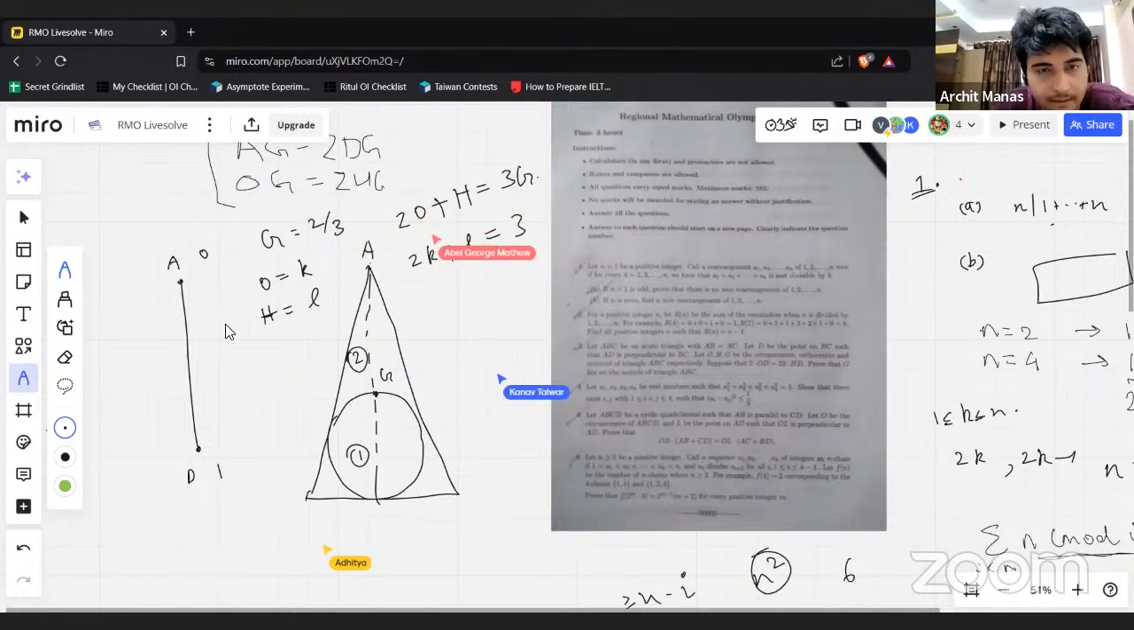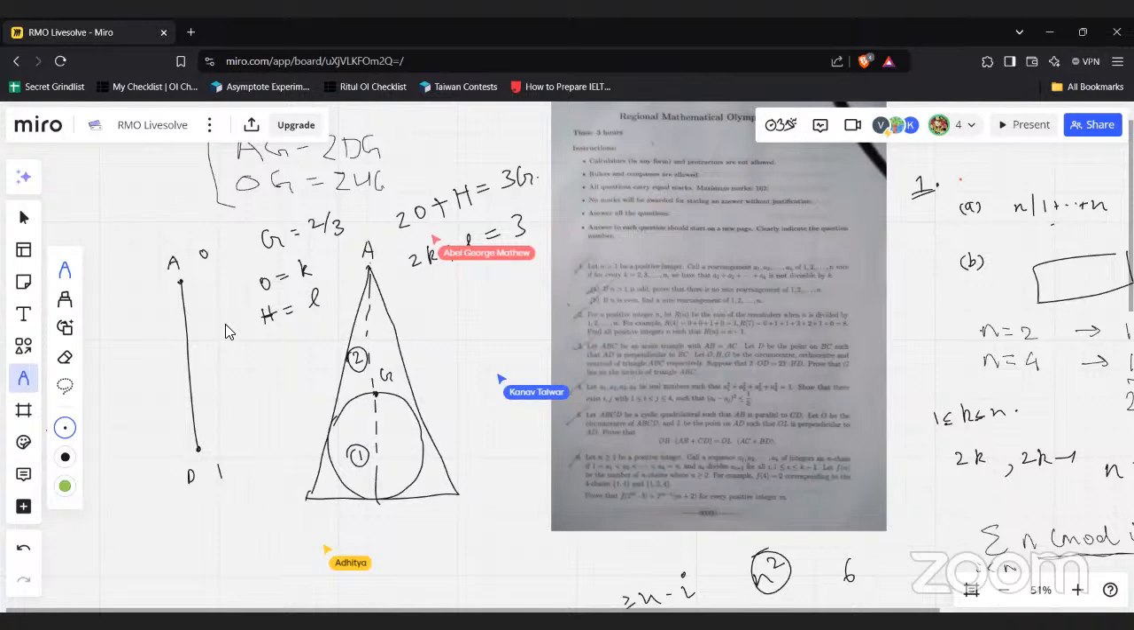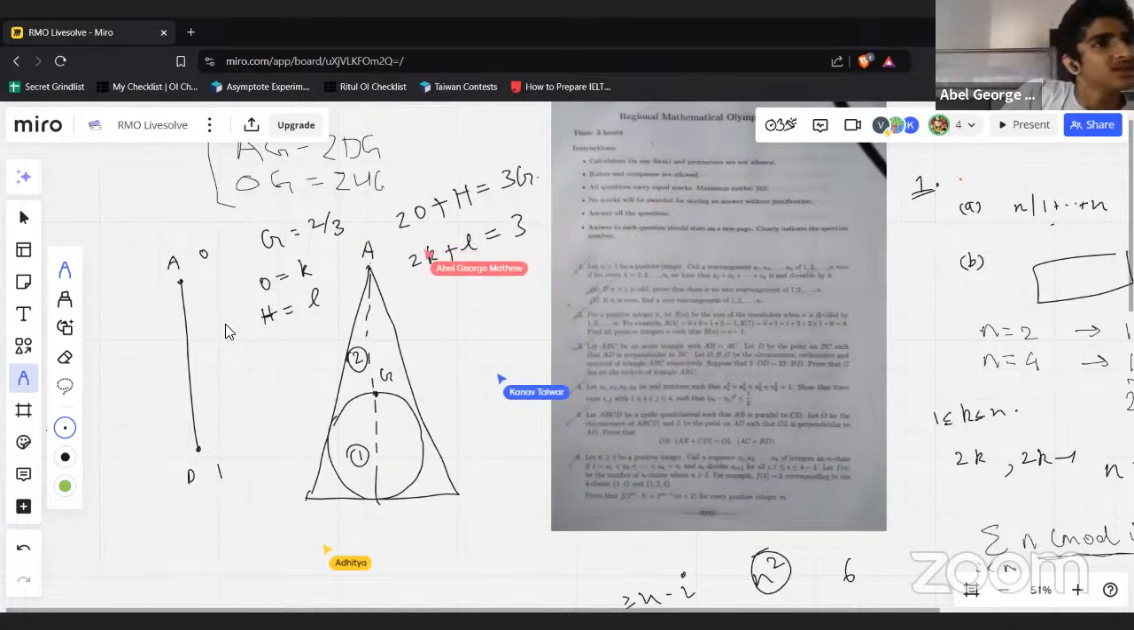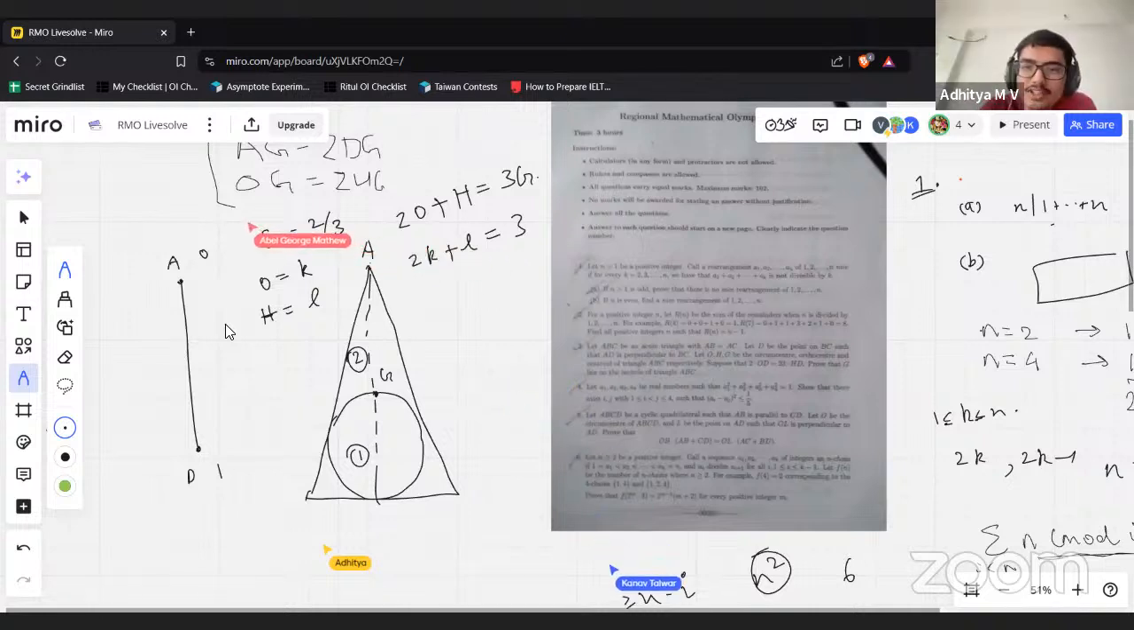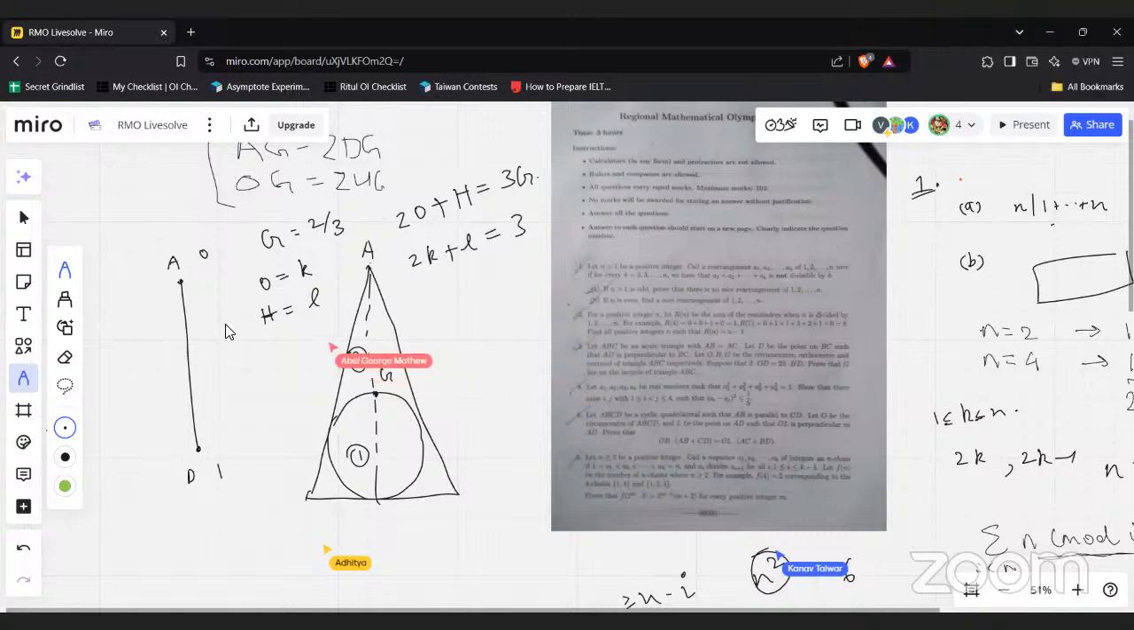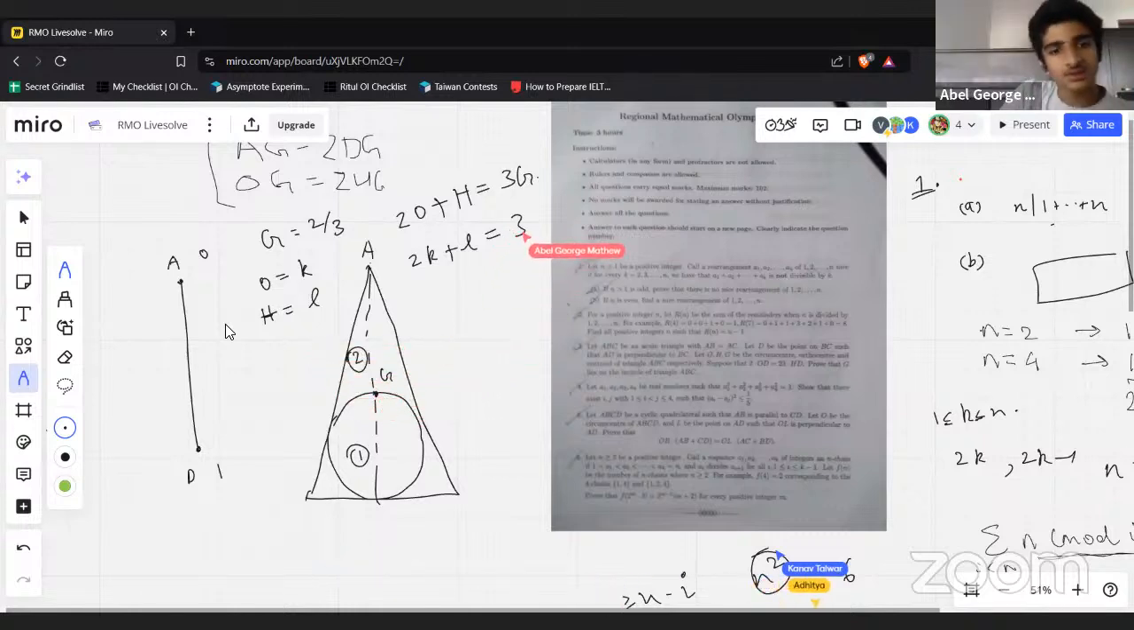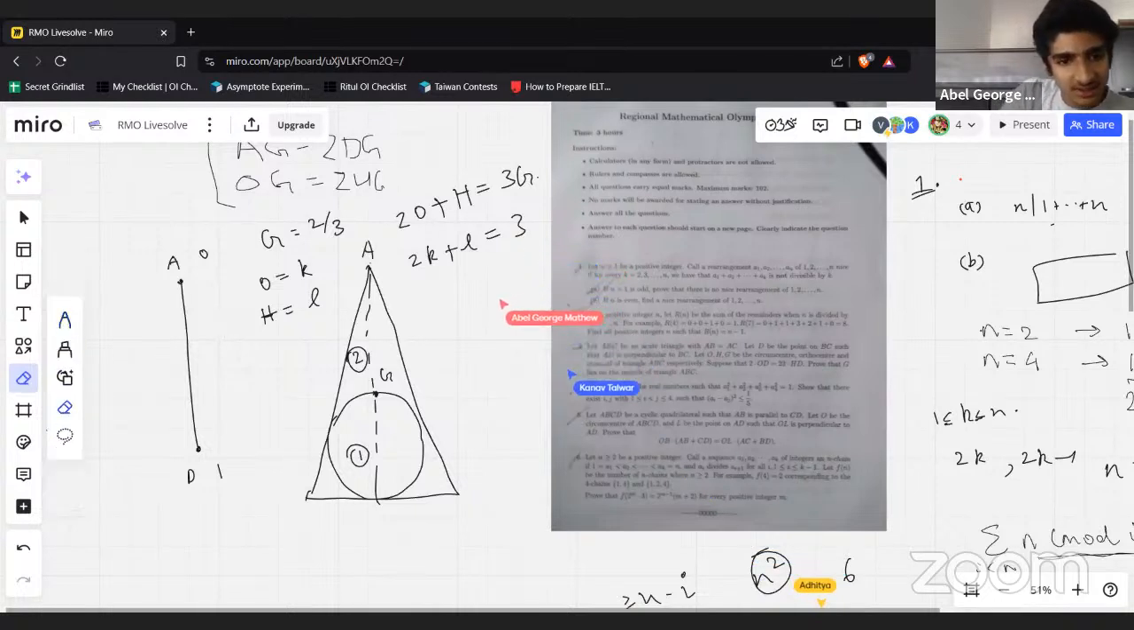I think you'll have to do POP at A, so A is 0 is better. A is 0. Yeah, 2K plus L is 2, not 3. 3G is 2, so 2K plus L is equal to 2. Okay, yeah. G is 2 by 3.